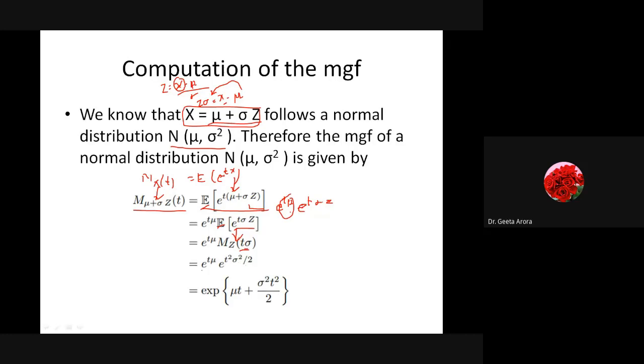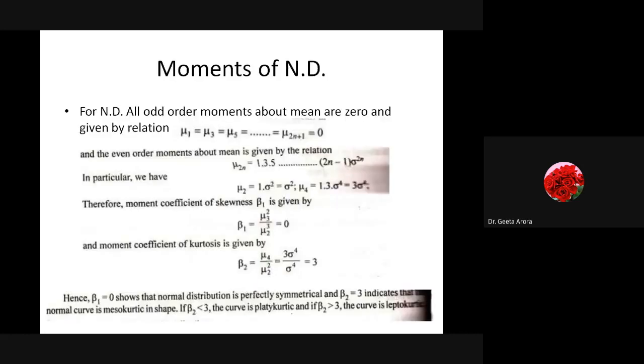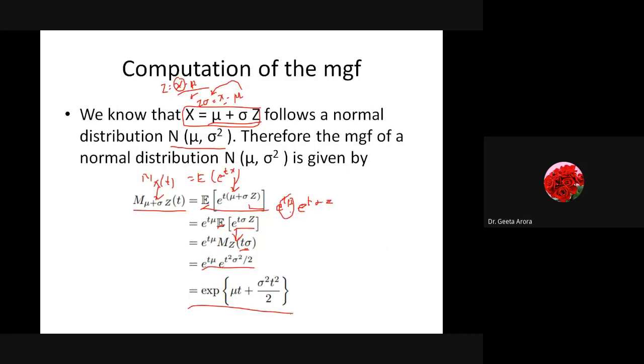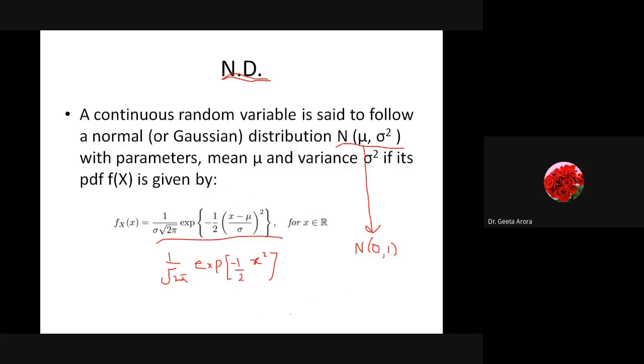Correct? And if I simplify it as a whole, because the base is the same, it will give me mu t plus sigma square t square by 2. So this is what we finally have as the moment generating function for the normal distribution. Hope you're getting it. It is a little bit of theory that we have done here. Otherwise, what we have done till now was just the properties and how to work with them, which is very simple. The only theory we have done is this part, how to find the moment generating function.